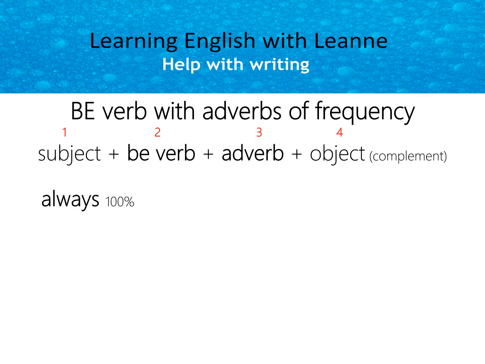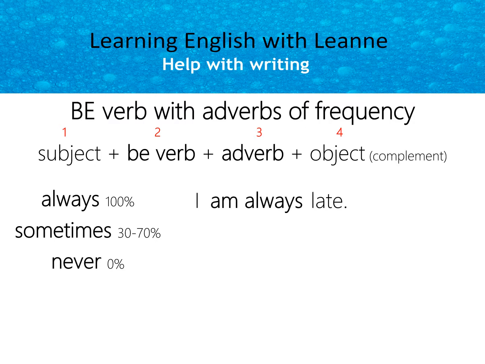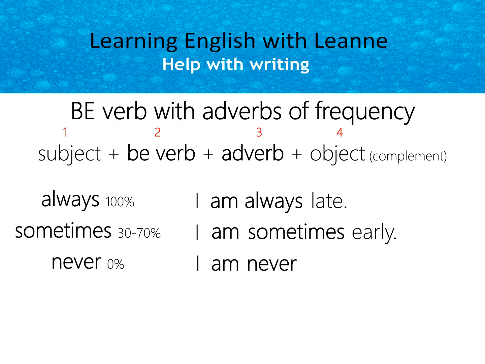We will use always, sometimes, and never. So our first sentence, I am always late. So you can see after the verb we have always. Am always. Sometimes, I am sometimes early. Never, I am never sick. So the word order has changed. With the be verb, it is first and then our adverb.